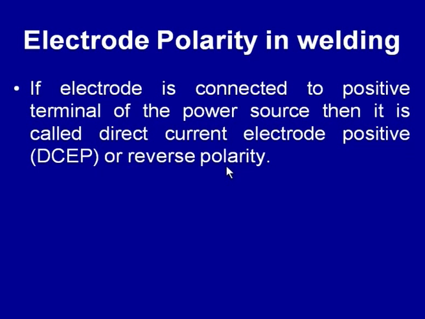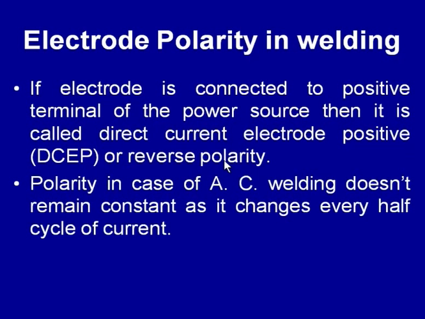So, depending upon the way by which the connections have been made, we can have DCEP or DCEN, that is a straight polarity or reverse polarity. Polarity in case of the AC welding does not remain constant, as it changes continuously after each half cycle, and after each half cycle there will be a continuous change in magnitude and direction of the current.